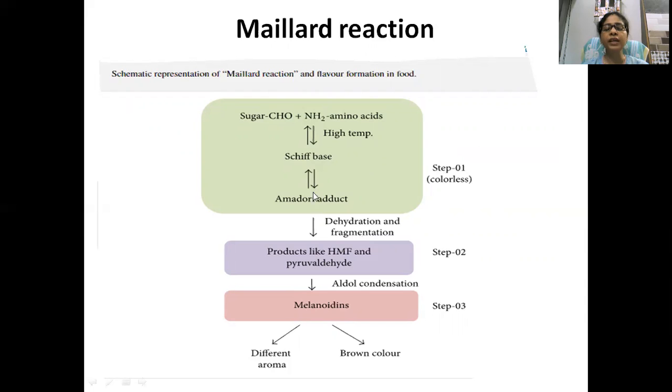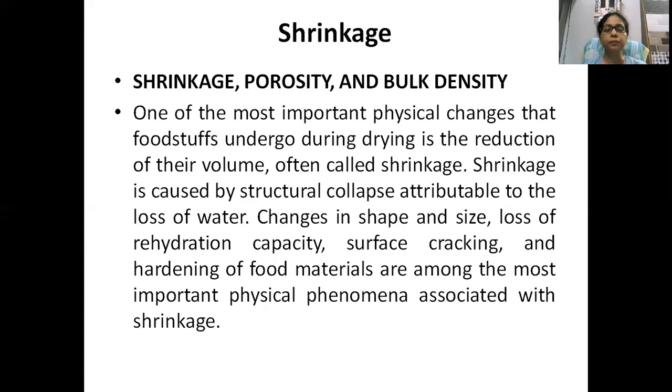When it is further dehydrated, products like pyruvaldehyde form, that is step 2. After this, aldol condensation takes place and melanoidins form. Melanoidin produces different aroma and brown color. That is step 3, in which the browning reaction or Maillard reaction results in the color changes of the food.